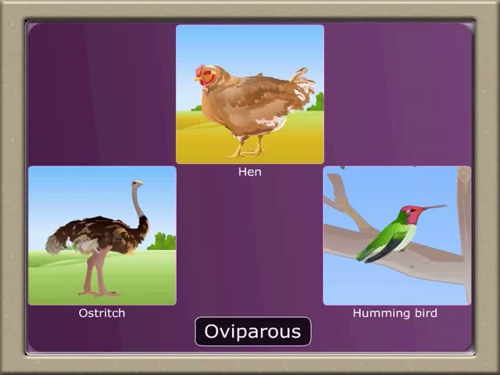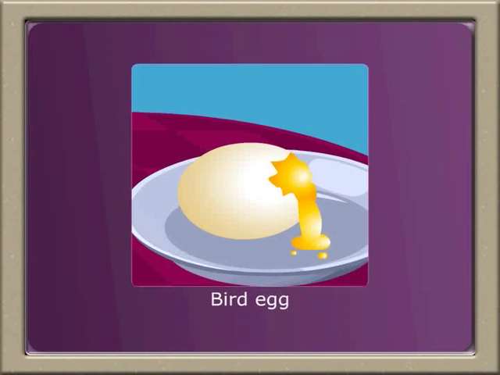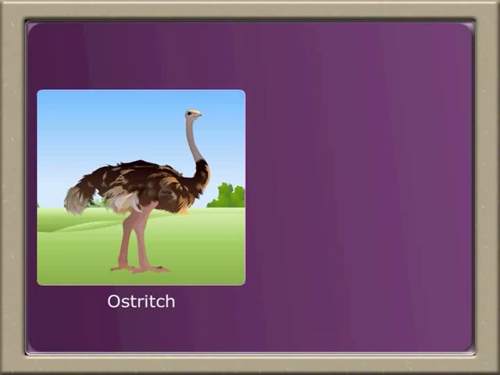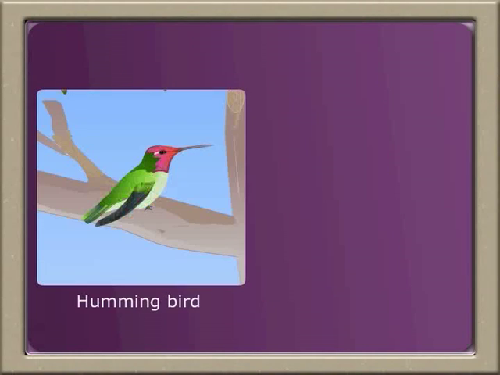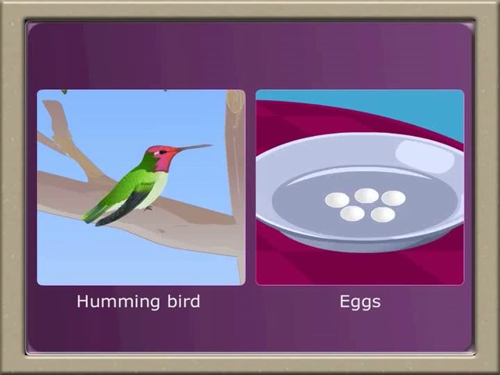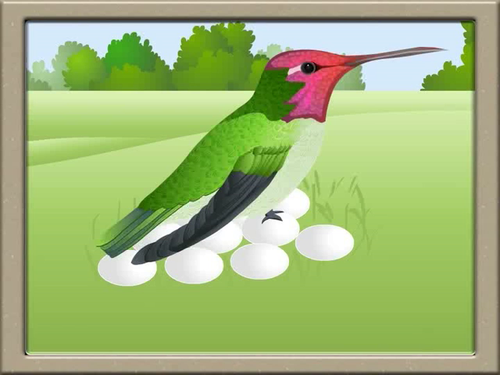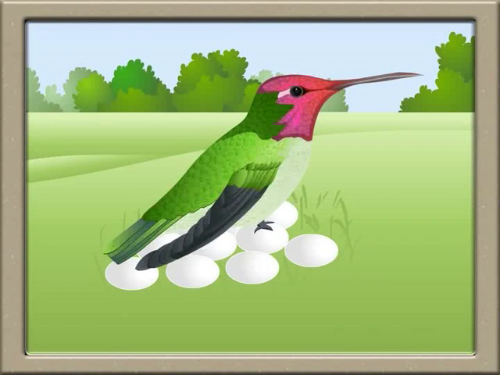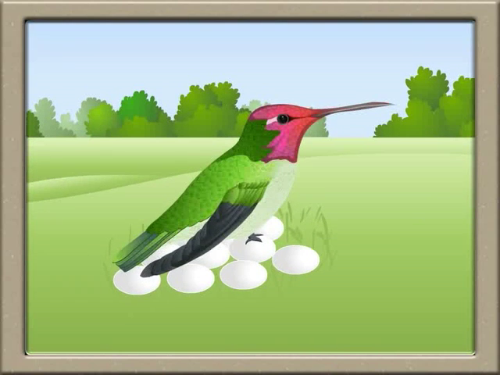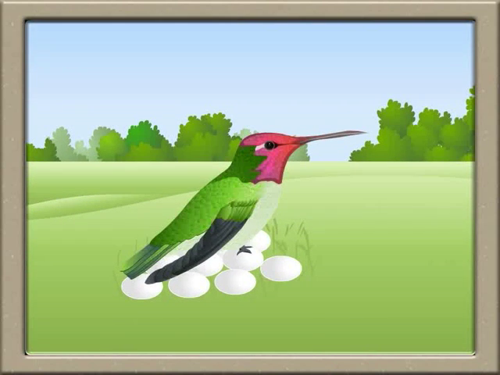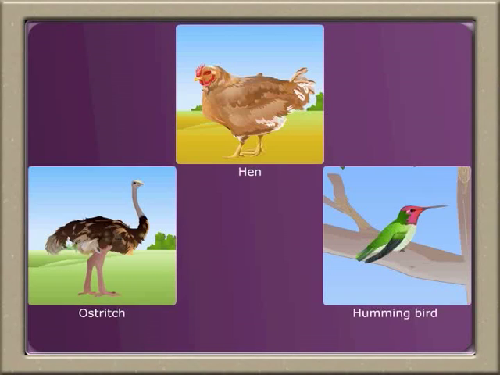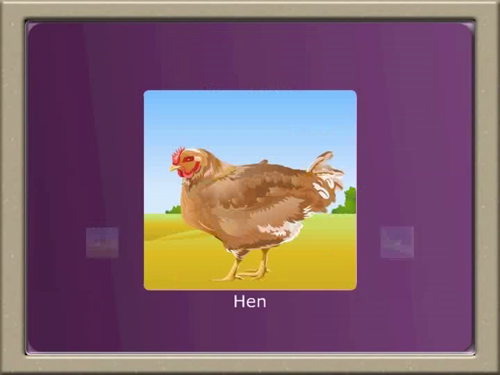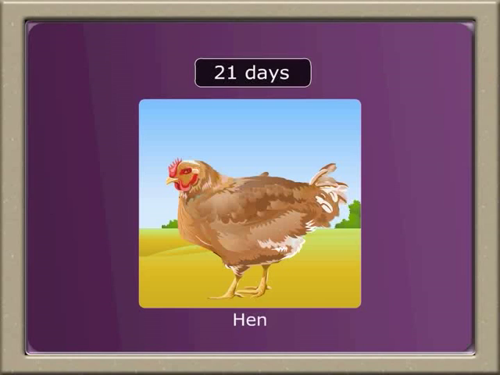Birds are also oviparous. Their eggs are large with large amounts of yolk inside. Ostrich lays the largest egg, while hummingbird lays the smallest egg. The female birds sit over the eggs to provide sufficient heat required for the eggs to develop. This is called incubation. The incubation period is different for different birds. The hen incubates the eggs for 21 days.